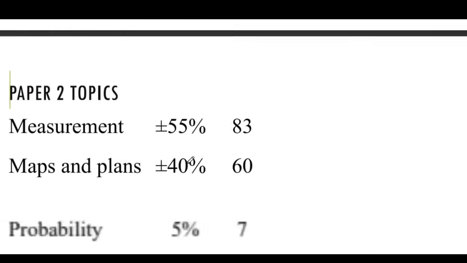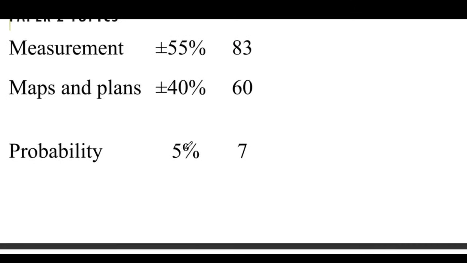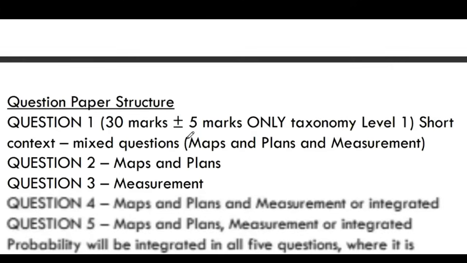Remember, the topics that we have in paper 2 are measurements, and maps and plans. Don't forget maps and plans. We also include the scales and other representations. Probability cuts through. This one is in both papers, paper 1 and paper 2. All right, let's go into that.